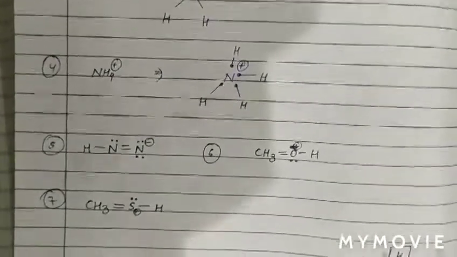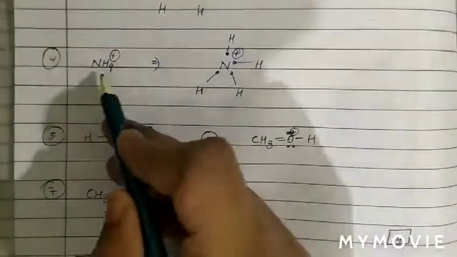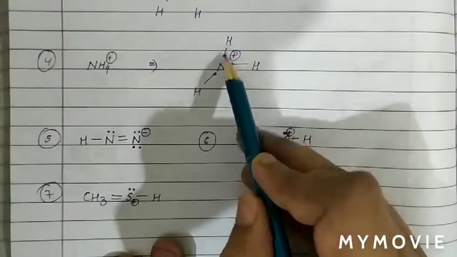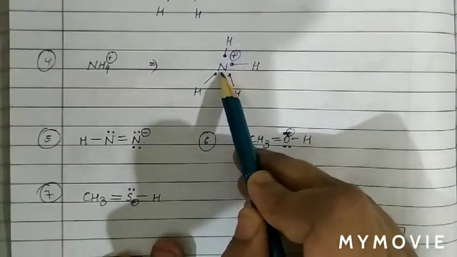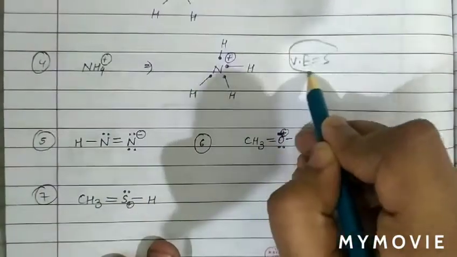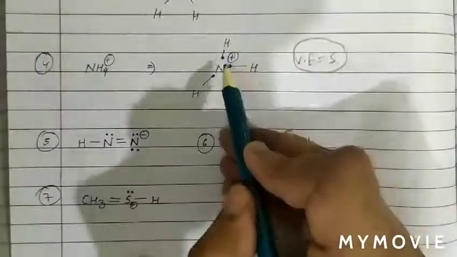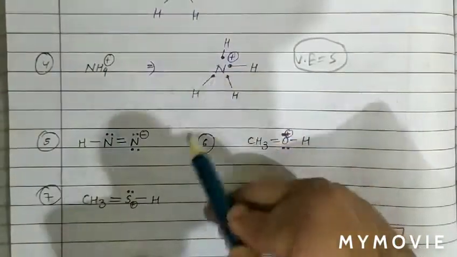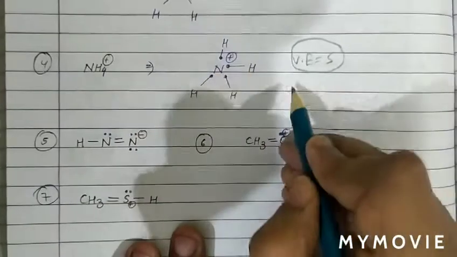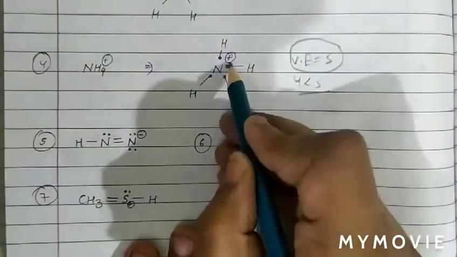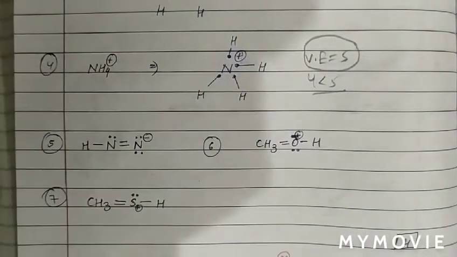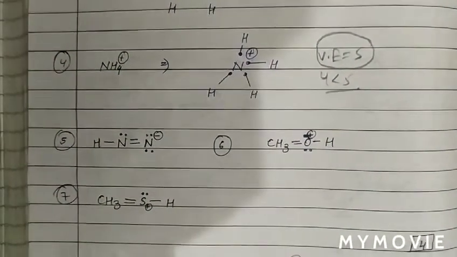Now see, we have to find the charge on NH4 positive. As we can see, 4 bonds are formed by hydrogen with nitrogen. And the number of valence electrons in nitrogen is 5. But in this case we can see 1 2 3 4, only 4 electrons are involved in bonding. So 4 which is less than 5, therefore 1 unit of positive charge on nitrogen atom. So this is the shortcut which we have discussed for calculating the formal charge.